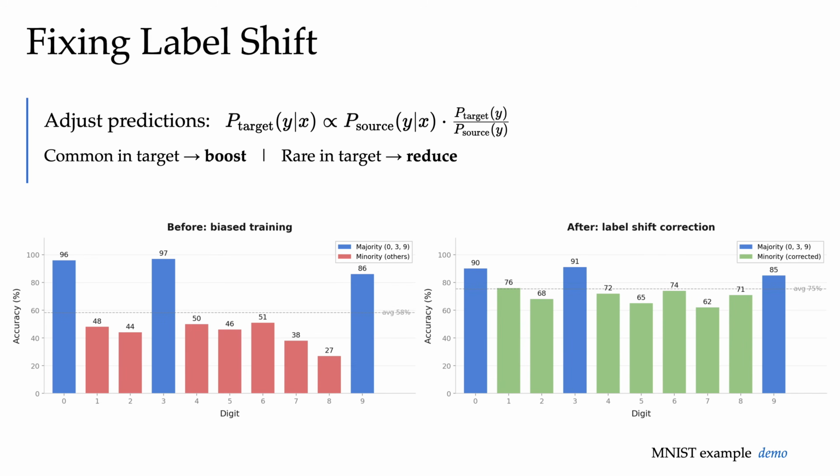If a class became more common, boost its prediction. If it became rarer at deployment time, reduce the probability. We're not going to retrain the weights. We're recalibrating the output probabilities at deployment time. So the model's belief about what a cold looks like is still reusable. We just adjust how often we expect to actually see a patient coming in with a cold. Back to our biased MNIST from this slide. After applying this prior correction, we see that the minority class accuracy jumps from 40 to 50% up to 60 to 80%. And this boost is thanks to this correction ratio.